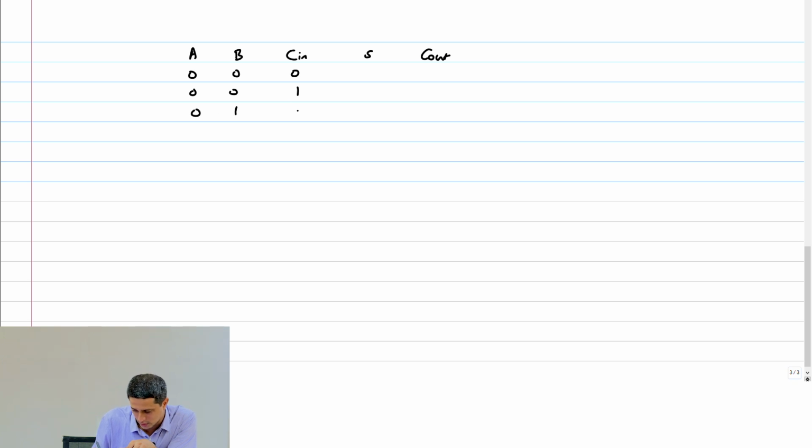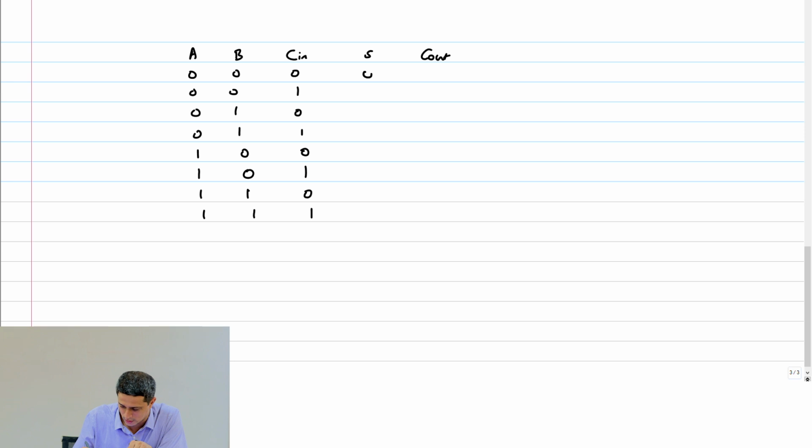So now let's go back again to our truth table. A, B, C in, sum, carry out. 0, 0, 0, 0, 1, 0, 0, 1, 1, 1, 0, 0, 1, 1, 1, 1, 0, 1, 1, 0, 1, 1.